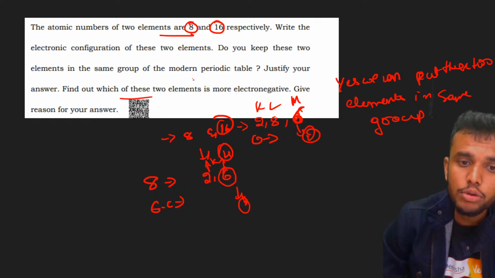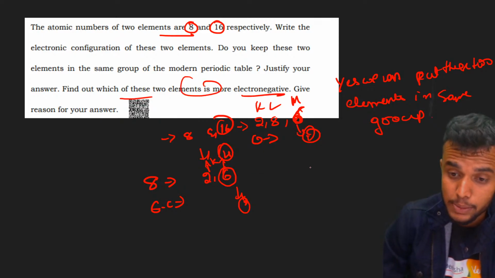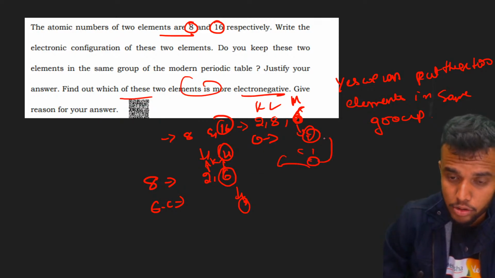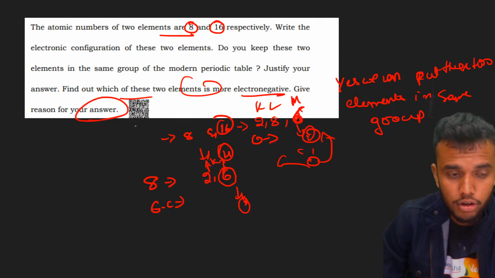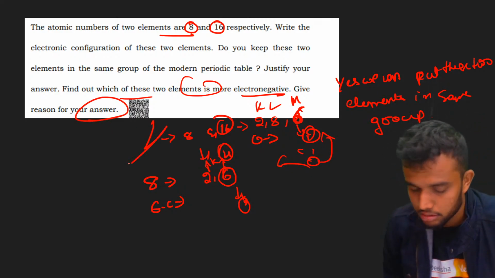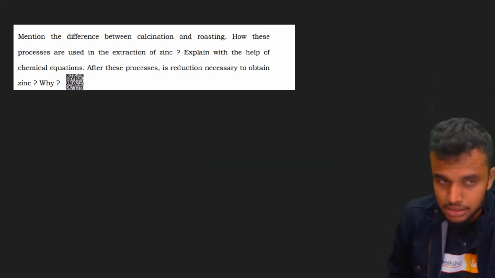Find out which of these two elements is more electronegative. Oxygen is always more electronegative compared to the other. Oxygen. Give reasons for your answer. Okay, it's done. Then next question, guys.